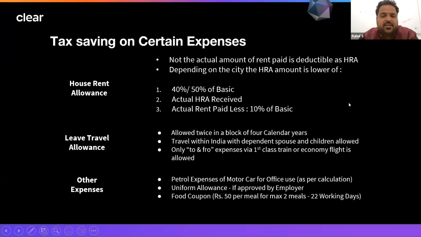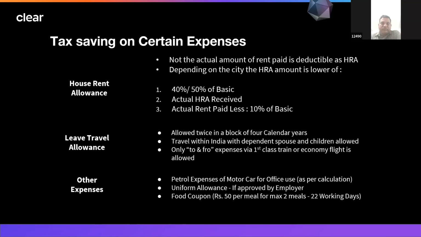Moving ahead, we are going to explore various options which are available under the old tax regime. There are certain expenditures, as we already told, on which you can save taxes. We are also going to talk about the investment options available to us. We are going to understand what all sections are available where we can save taxes, because if we do not, we will not take the benefit completely.